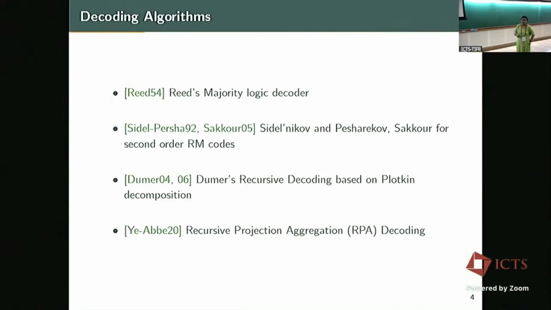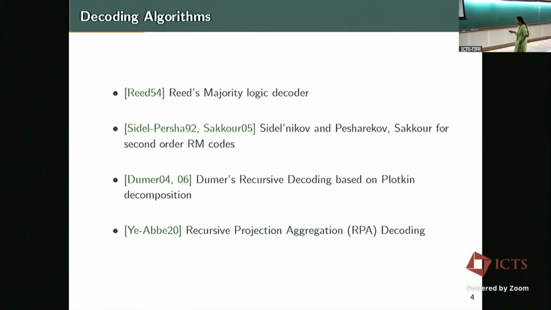codes. What is known about decoding algorithms for Reed-Muller codes is, again, a very short literature review; there are many, many more, but I'm just highlighting the important ones. So there is Reed's majority logic decoder, which was way back in the 50s. And then there was a decoder for second order Reed-Muller codes, which views them as bilinear forms and takes some projections and tries to infer matrices relating to that. So that is the set of two works there.